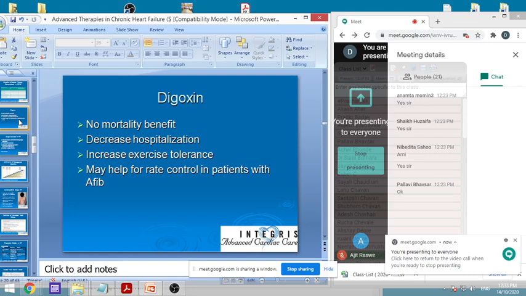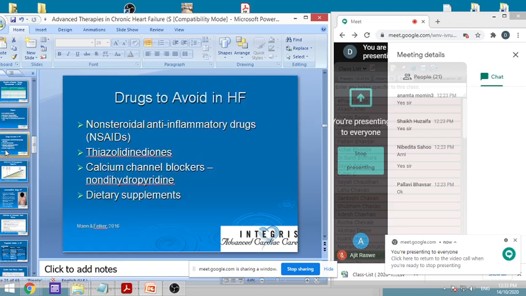Digoxin does not have a direct benefit on mortality. It decreases hospitalization, it increases exercise tolerance, and it has a good impact on atrial fibrillation. We shall see details about digitalis.